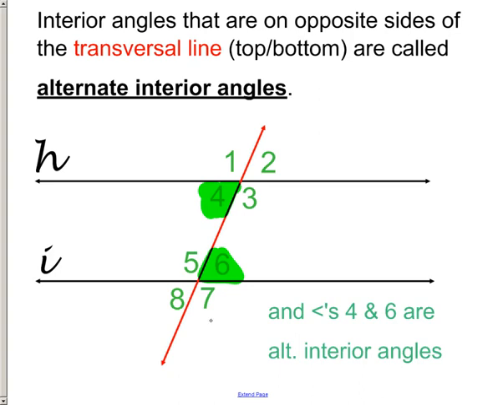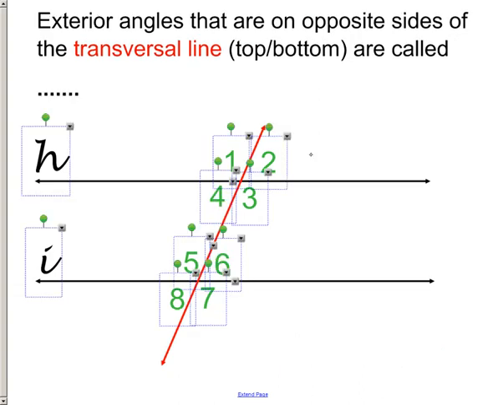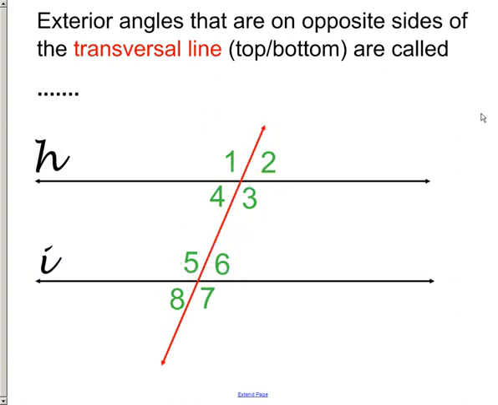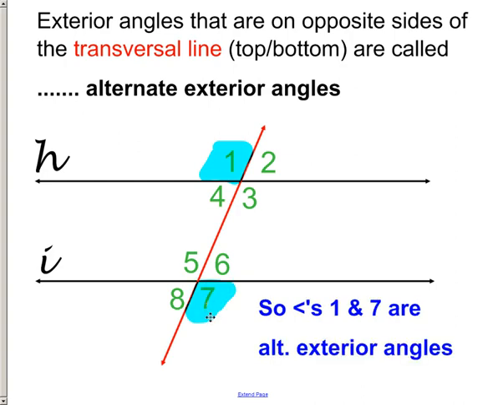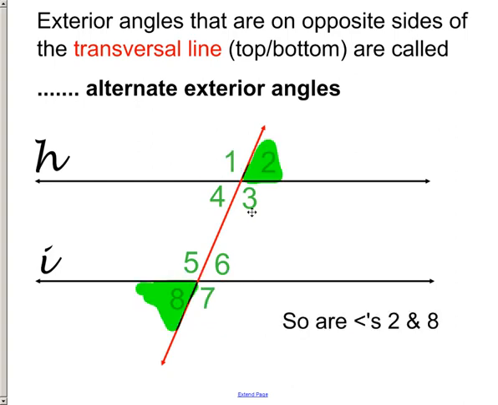And then alternate exterior angles are pretty much the exact same thing. When we take a look at, let's just say angle 1, it's on the upper side of the exterior angle, so we have to come down here and then go to the opposite side of the transversal line, and we say angles 1 and 7 are alternate exterior angles. The same is happening with 2 and 8. They're on opposite sides of the transversal line. One's at the top, one's at the bottom.